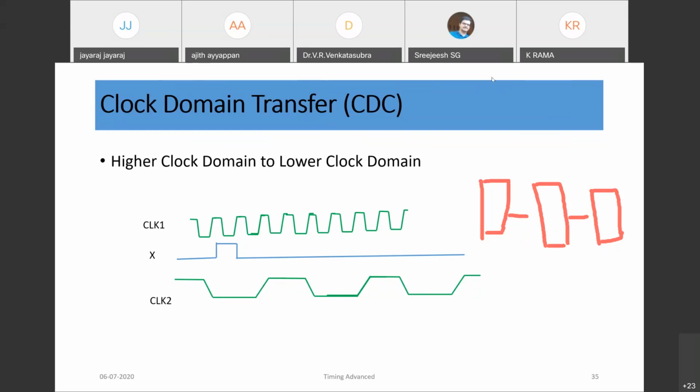This circuit you can design, and maybe in a half an hour session we can discuss. You can show your circuit and how you are designing. I think all of you got the problem. We need to design a circuit now by drawing the timing diagram. We discussed the basics of timing, flop timing, and a few circuits. Based on that, you need to design a circuit which transfers this single wide pulse in the higher clock domain to the lower. Say this pulse is coming every 1 second or 2 seconds, it should not be missed by the lower clock domain.